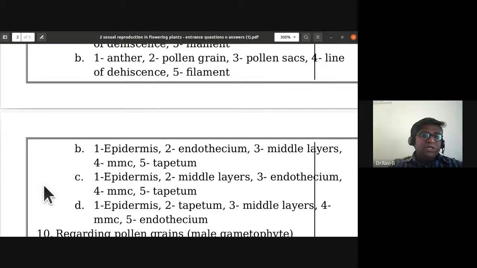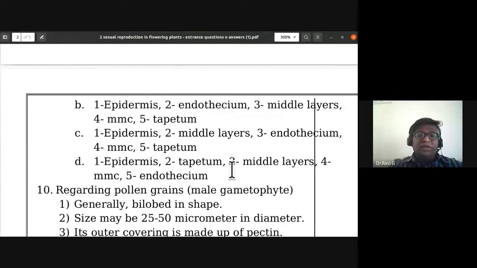Ninth. So epidermis, endothelium, middle layers, the microspore mother cell, and tapetum. So the B option is correct, not C. First layer, second layer, third layer, then innermost microspore mother cell. The fourth layer is the tapetum. So these are all the correct option. So B is the correct option.